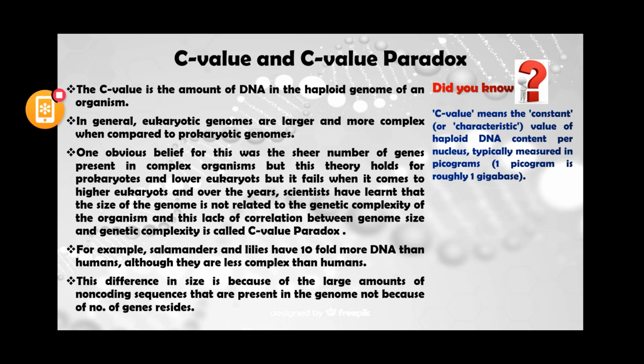Now what is C value and C value paradox? I told you that the genome is the total amount of DNA present in the organism.